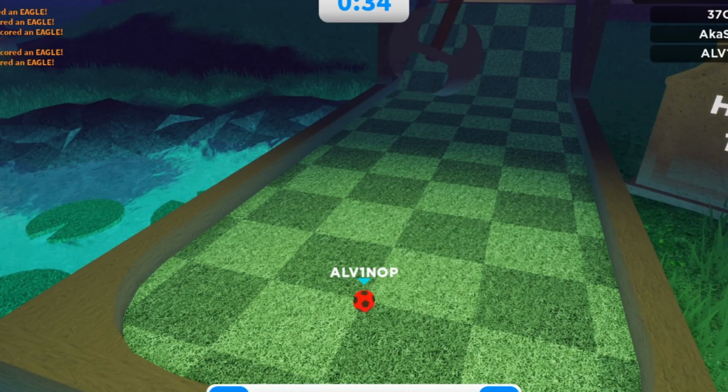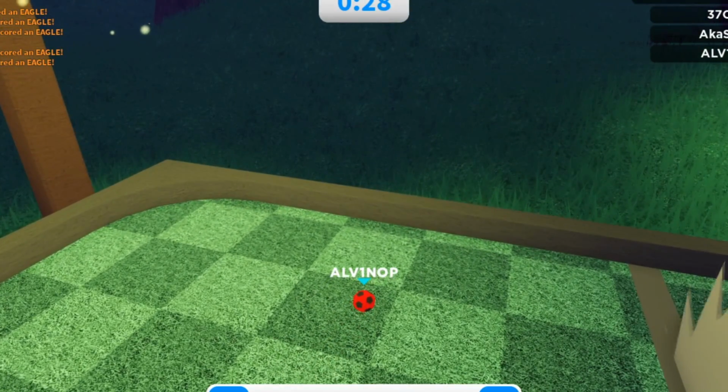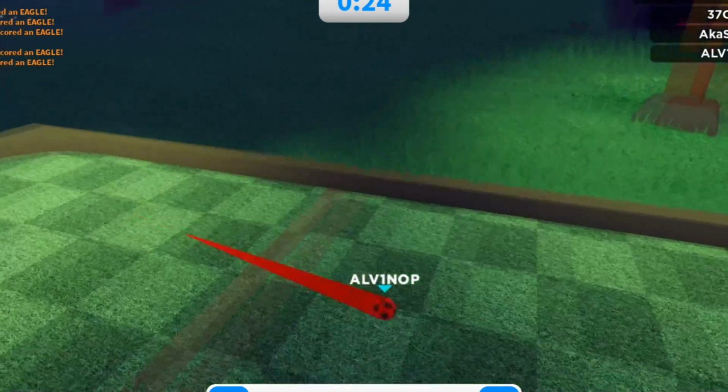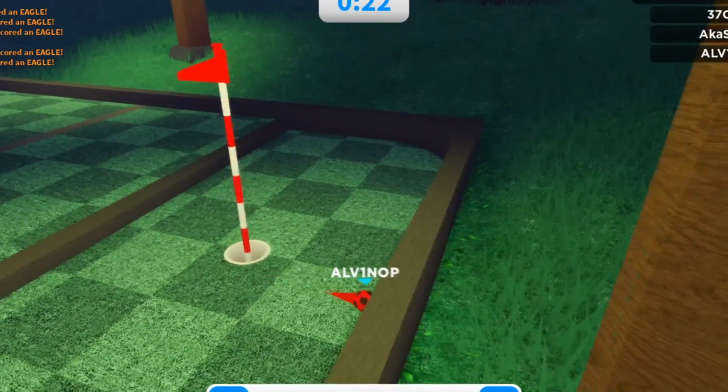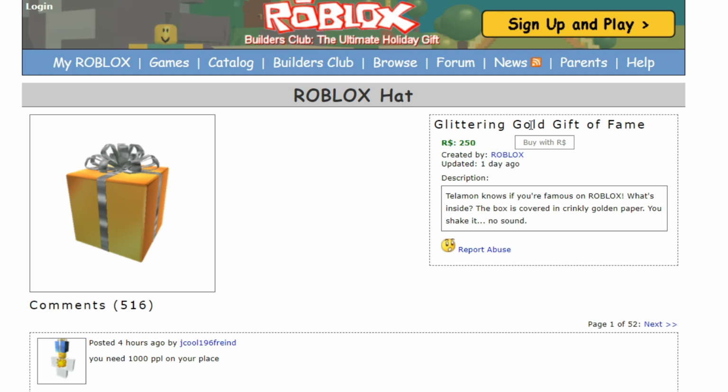Now, the very first giftsplosion had some very interesting gifts, but the main one we're going to focus on today is the glittering gold gift of fame. Now, as I take my time machine over to December 9th, 2007, around the release date of this gift, you could see it pretty innocuously. Glittering gold gift of fame. Telemon knows if you're famous on Roblox. What's inside? The box is covered in crinkly golden paper. You shake it, no sound. It cost just 250 Robux at the time.